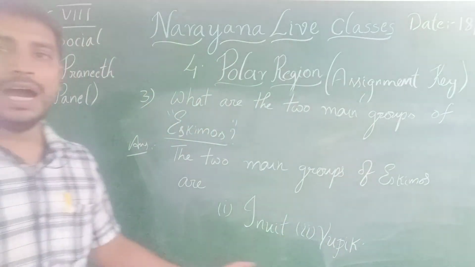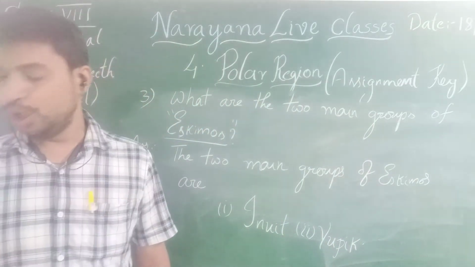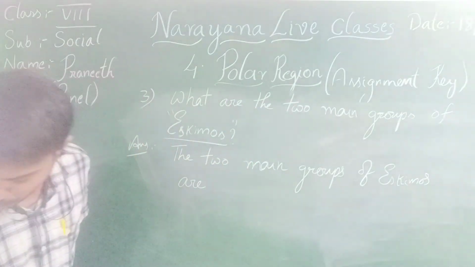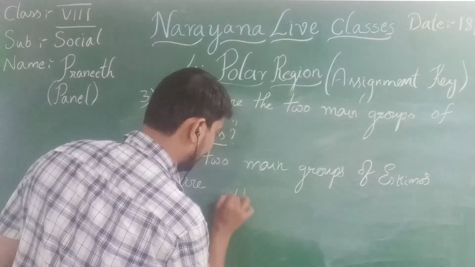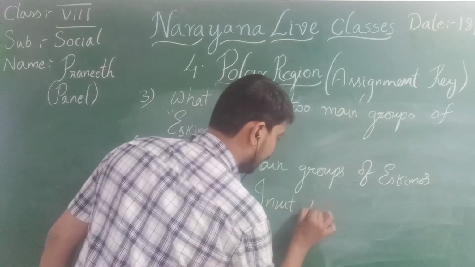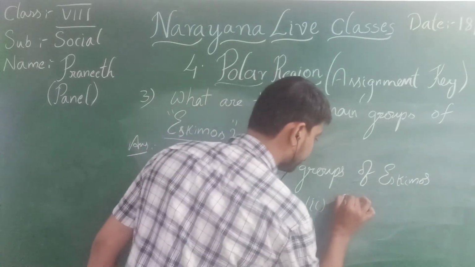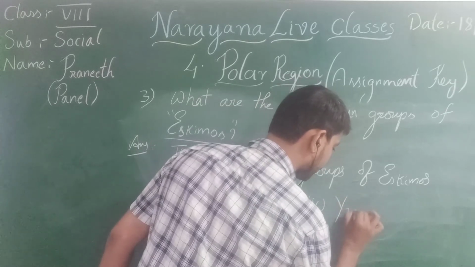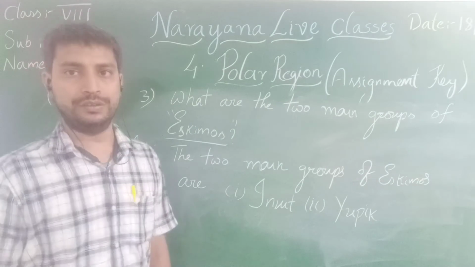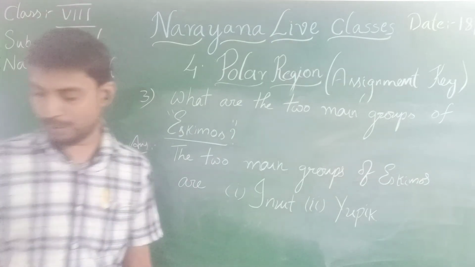So Inuit and Yupik, these are the two groups. Again I am writing here, the first one Inuit, and the second one Yupik. These are the two groups of Eskimos. Clear, children? Right, we are moving to the next question.